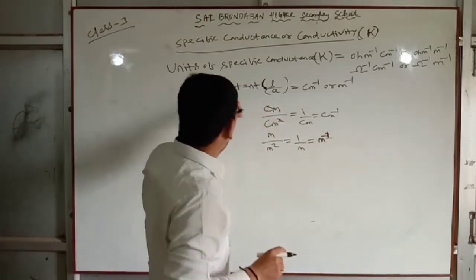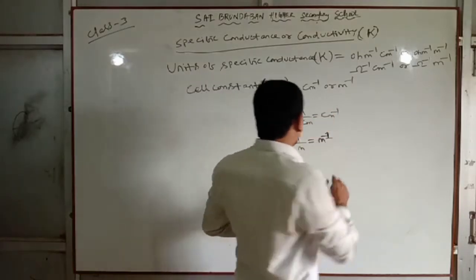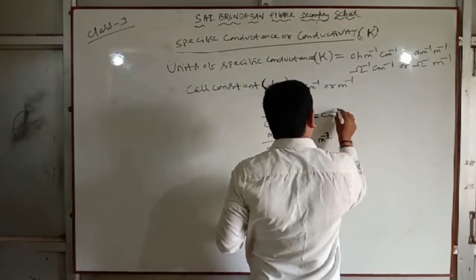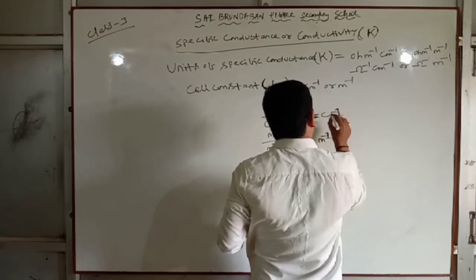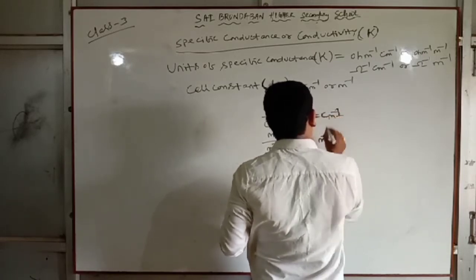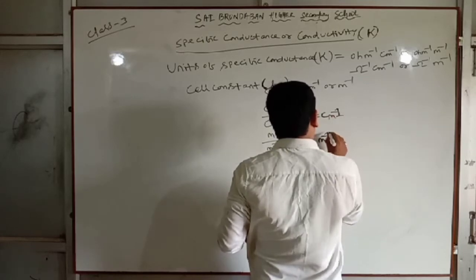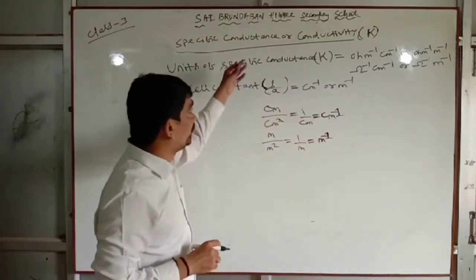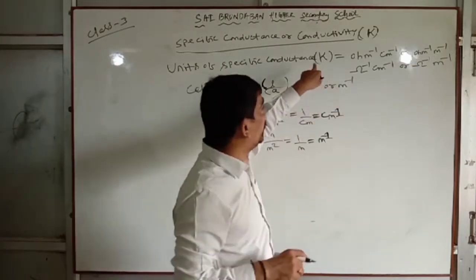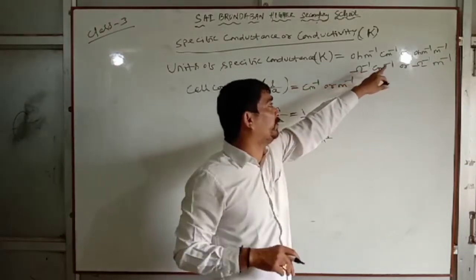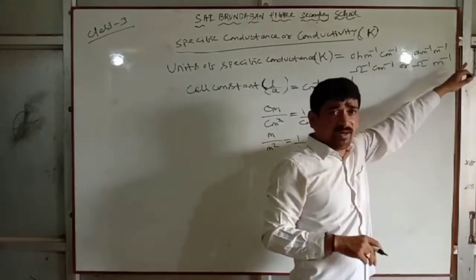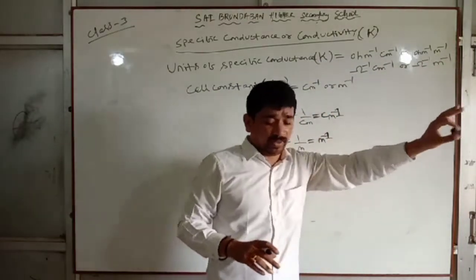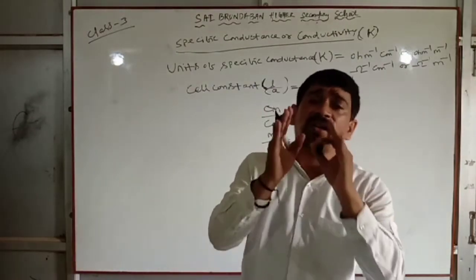Clear? What is the unit of cell constant? Centimeter inverse or meter inverse. So what is the unit of specific conductance? Ohm inverse centimeter inverse or ohm inverse meter inverse. What is the unit of cell constant? Centimeter inverse or meter inverse. These are the terms you must remember.